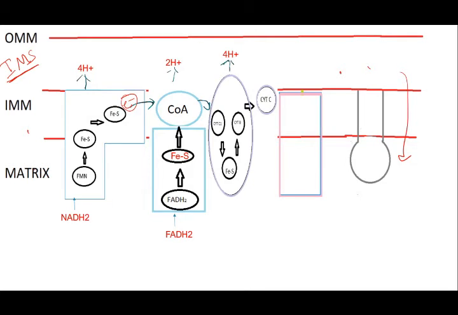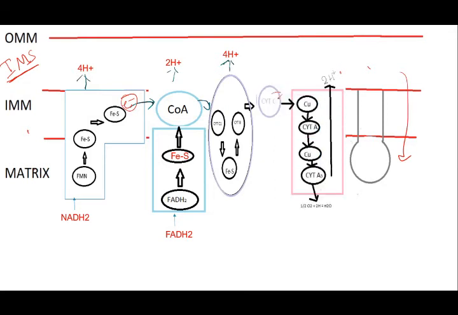And next, this cytochrome C will be transferring electrons to complex 4, so to copper, to cytochrome A, to copper, to cytochrome A3, and that leads to the production of water, as well as 2 hydrogens being released into the intermitochondrial space.